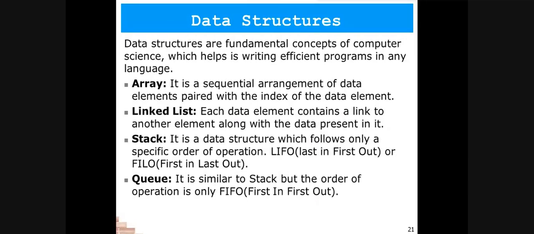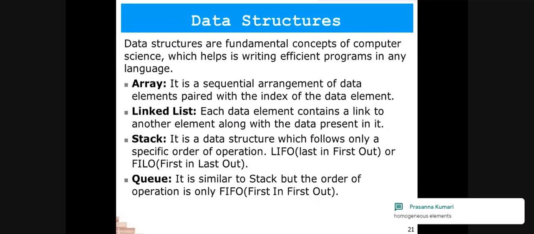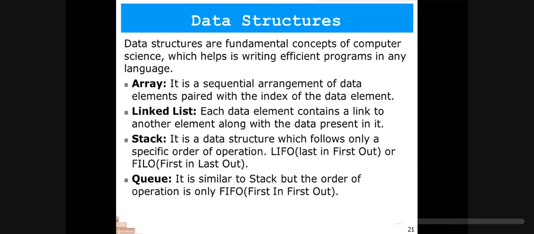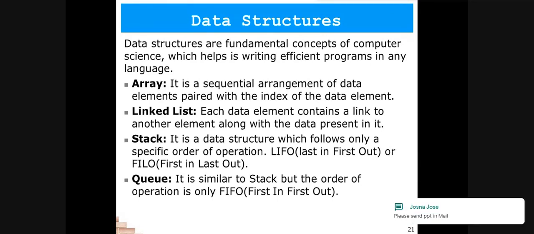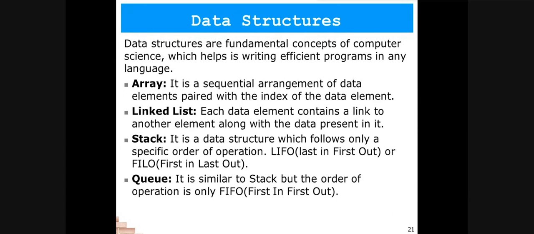And the next data structure is the linked list. Linked list is a data structure where the data elements are combined with a link. Here the values are not stored in a sequential order, but they are linked with the link value. They are linked with the pointer value that will point to the next item in the list. That's why it is known as a linked list. We link the data elements of the list with each other by using the pointers.